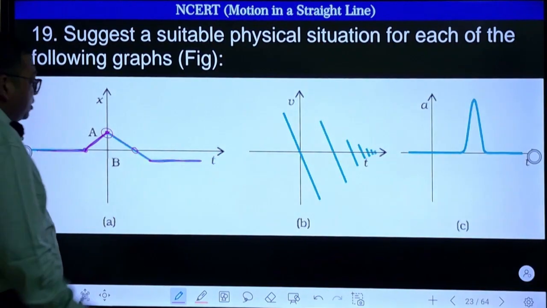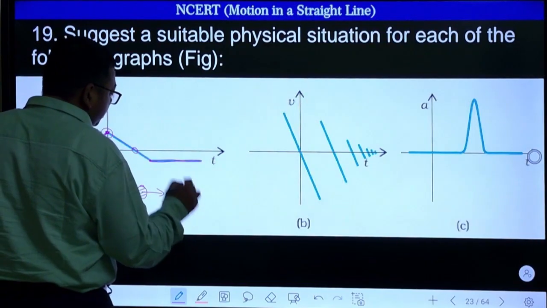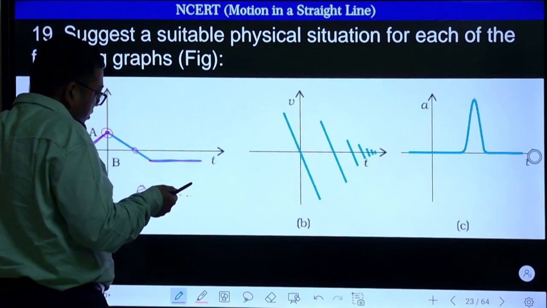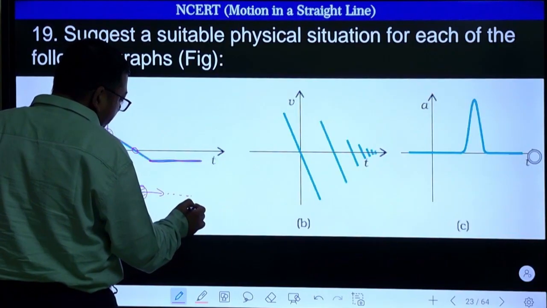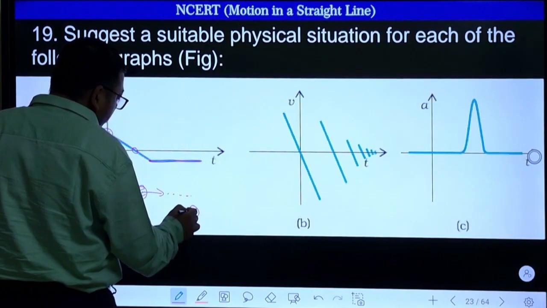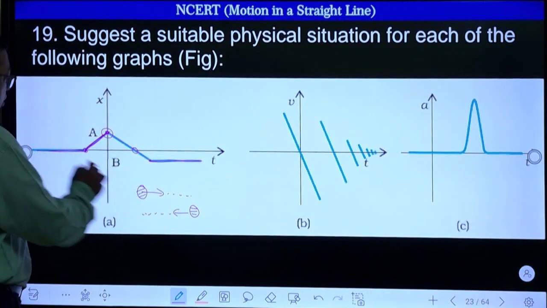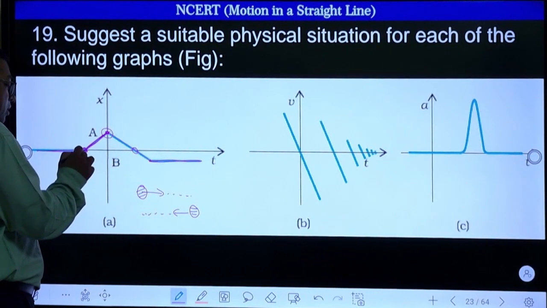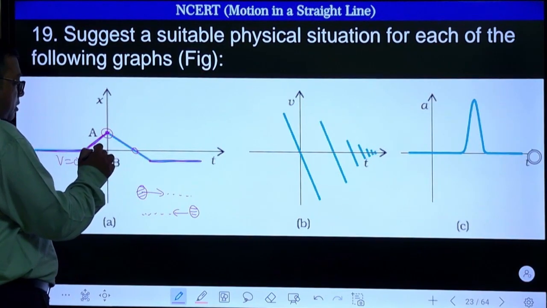Some force has acted. So let us say there is a body and this body is moving this way. Somebody hits that body. So as soon as a person hits that body, what will happen? It will start going in this direction, right? So before that it was not moving. And again, see, note that here also the velocity was 0 previously and it has got a positive velocity.